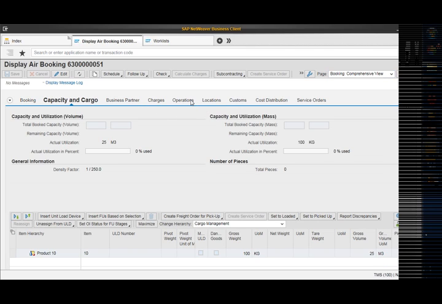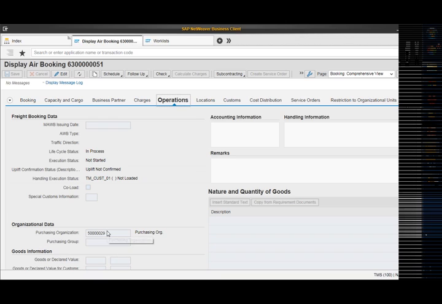And then I will navigate to the operations tab. And here we can see the purchasing organization is 29. So this is the one for which, for the combination of this carrier and purchasing organization, we have to generate a master airway bill number.